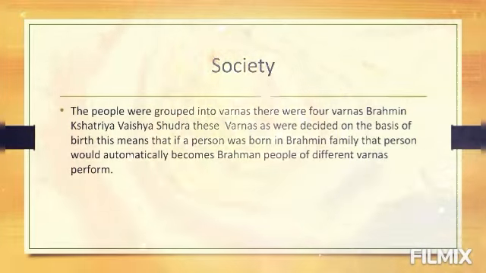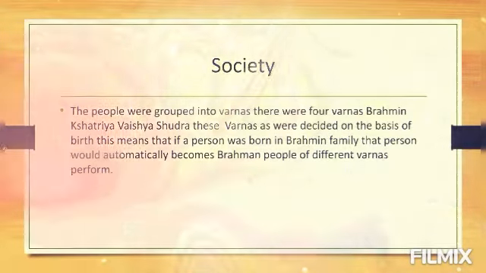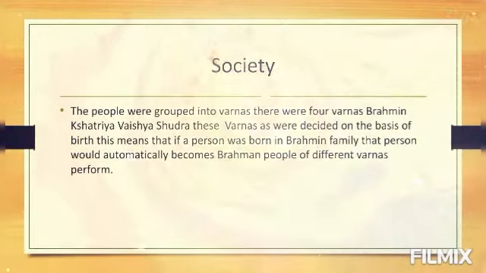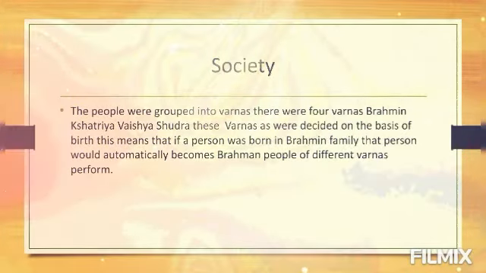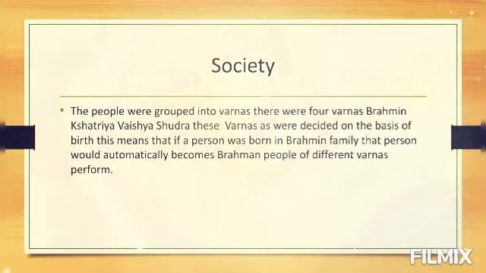This means that if a person was born in a Brahmin family, that person would automatically become a Brahman. If a person was born in a Vaishya family, that person would automatically become a Vaishya. If a person was born in a Shudra family, that person would automatically become a Shudra.